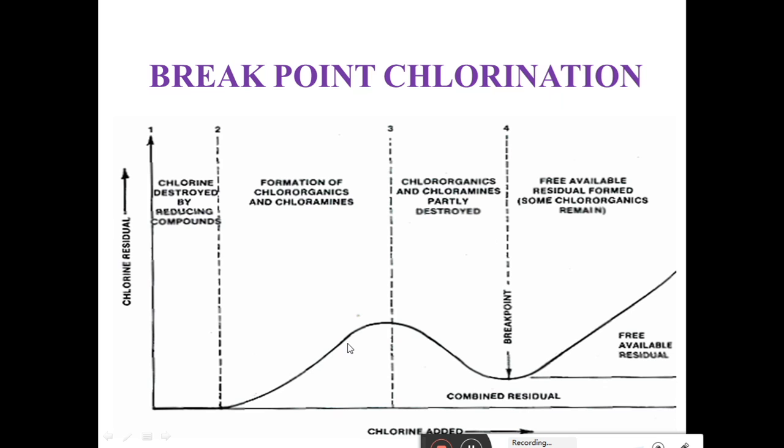This graph shows the status of the residual as a function of the dose of chlorine. From this point, zero chlorine is applied.